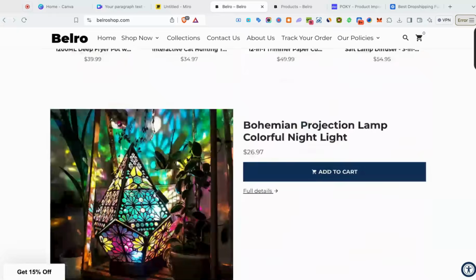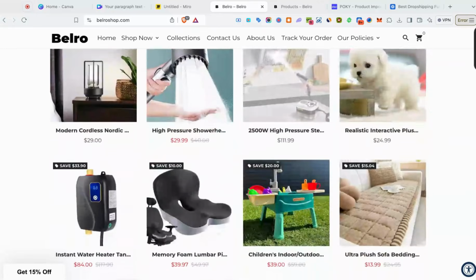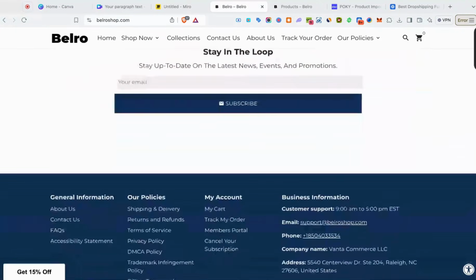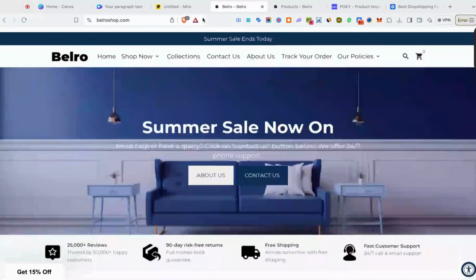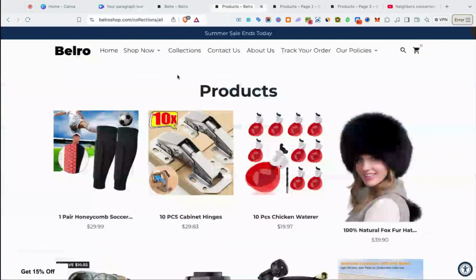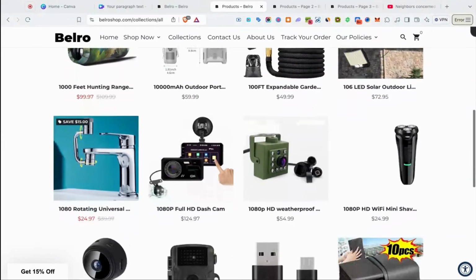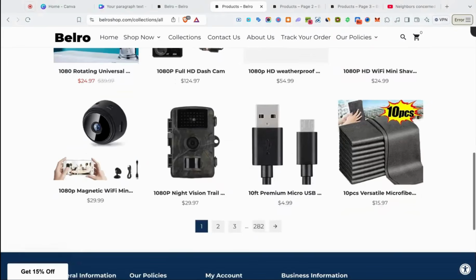So if we take a look at the homepage, they just sell generic products. These guys are a general store. They just upload straight from AliExpress. They don't change up the images or do anything like that. So this is what the homepage looks like. But all you have to do is go to collection/all to see their entire catalog. So like I said, they're not really constricted to a singular niche. These guys are just listing every single product that they possibly can, right?